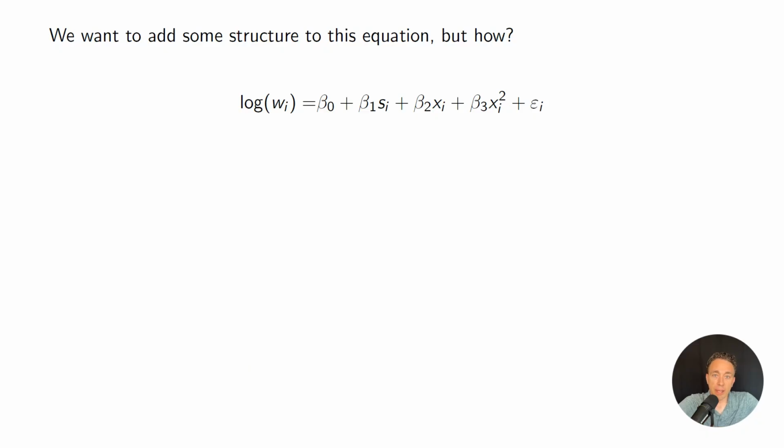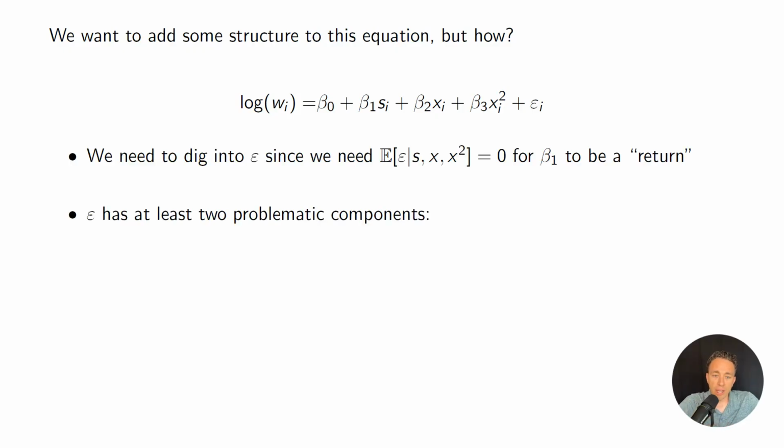So now let's talk about how we can add some more structure to this equation. The key identifying assumption is that our epsilon is conditionally independent of the covariates in the equation. That's S, X, and X squared. And if we don't have this condition hold, then we can't really interpret beta 1 as a return. It's more just a wage premium, which is more of a descriptive object than an econometric object or a structural object.